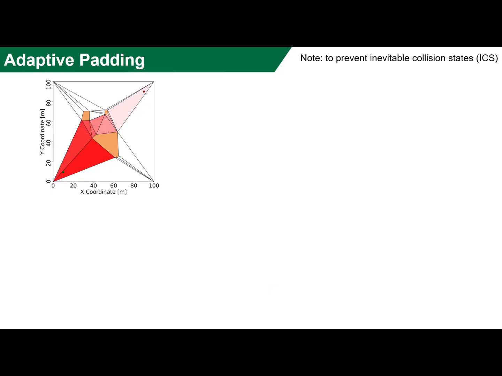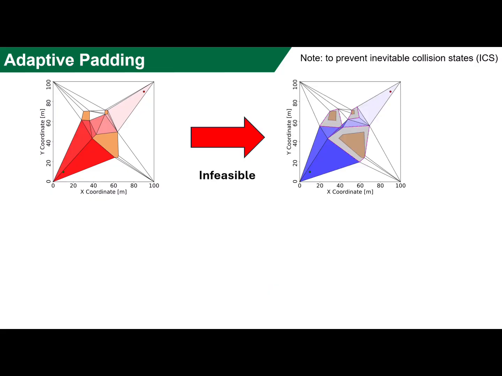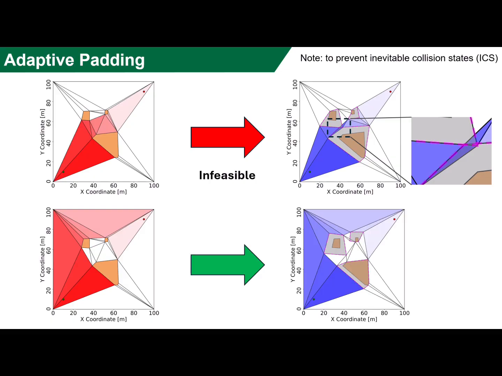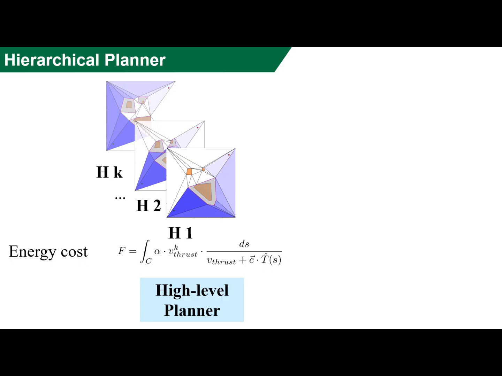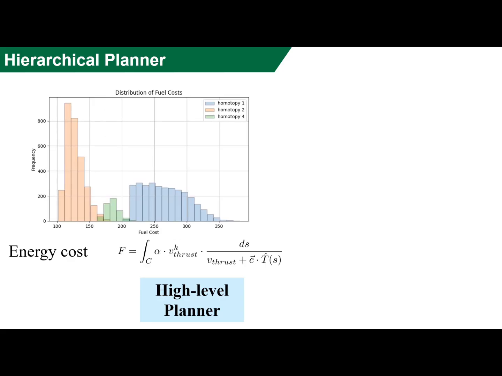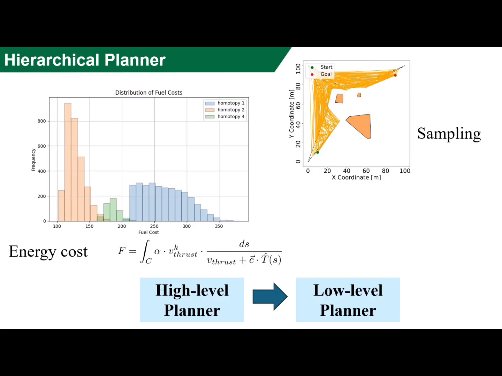The following example shows that after an adaptive padding, the corresponding homotopy becomes infeasible due to the blocked passage. On the other hand, another homotopy going above the island shows that the passage is still safe and feasible to guarantee the probabilistic bound. After evaluation of topologically distinct channels, we compute the fuel efficiency within each channel. We evaluate the fuel cost of each homotopy channel and select the best one. Once we identify the best homotopy, we choose the optimal path within it.